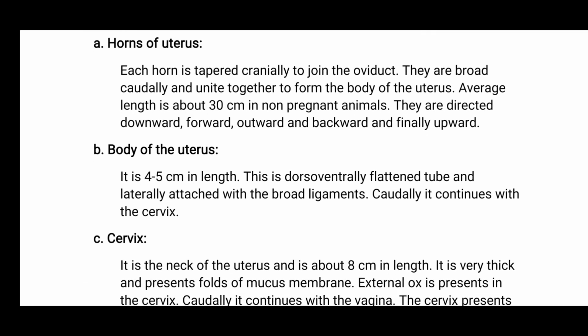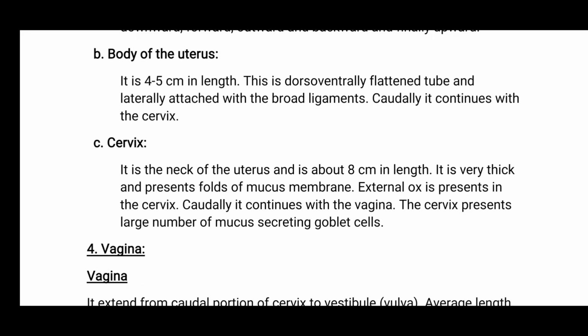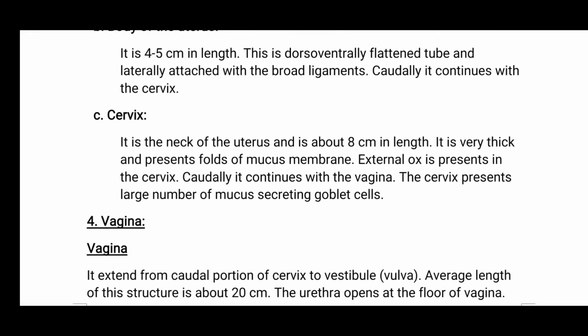Body of uterus. It is 4 to 5 cm in length. This is a dorsoventrally flattened tube and laterally attached with broad ligaments. Caudally it continues with the cervix. And the cervix, the neck of the uterus, is about 8 cm in length. It is very thick and presents folds of mucous membranes.